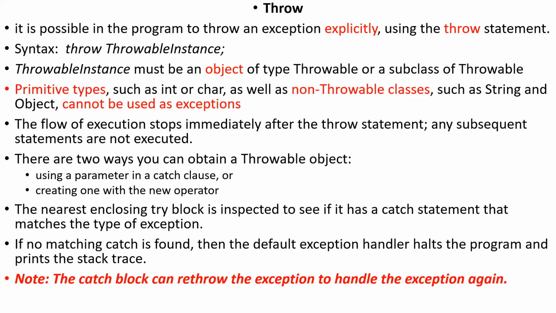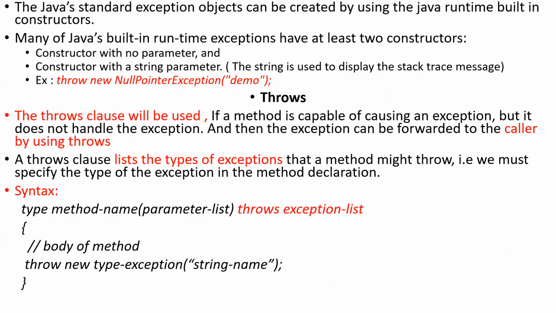So throw. Explicitly we can use the throw mechanism. If there is no throw, then the Java runtime system automatically performs an implicit throw. Next is throws. Throws is one special mechanism in Java programming. What is the advantage of throws? Anybody?